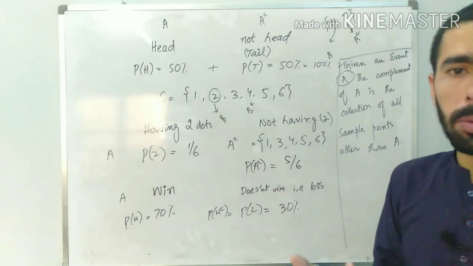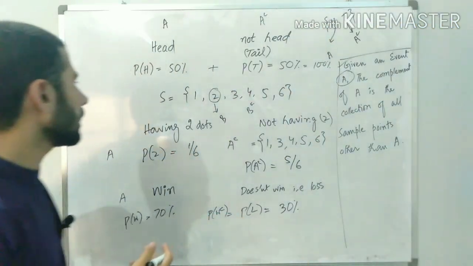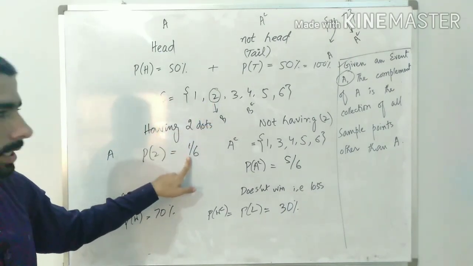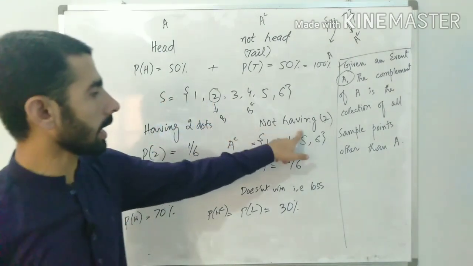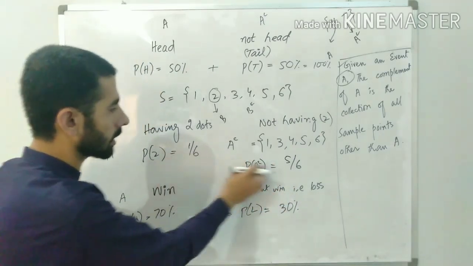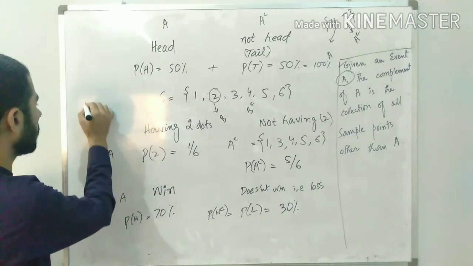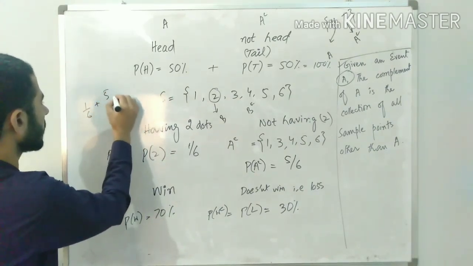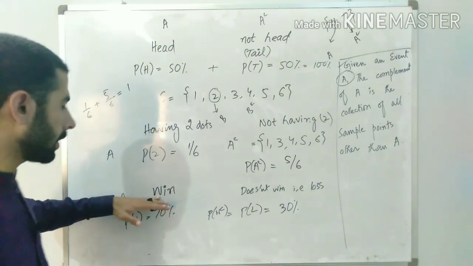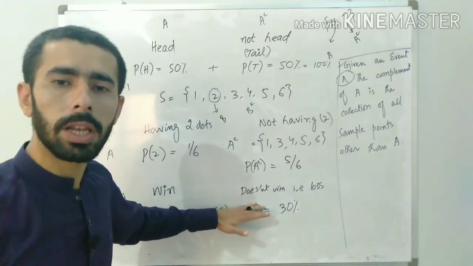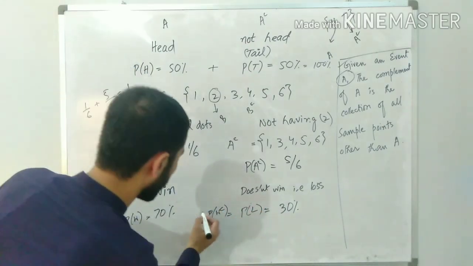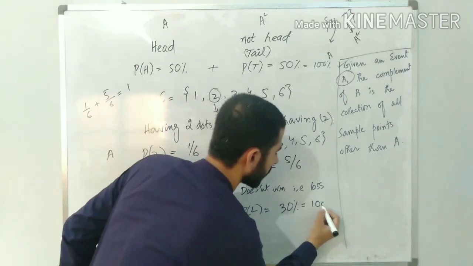100% probability, or probability equal to 1. Similarly, if I am adding the probability of getting 2, which is 1/6, and the probability of not getting 2, which is 5/6, so if I add both of these, 1/6 and 5/6, I'm again getting 1. Similarly, if I am adding the probability of winning and the probability of not winning, that is 70% plus 30%, again I am getting 100%.